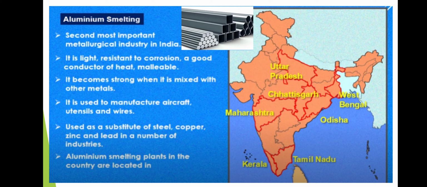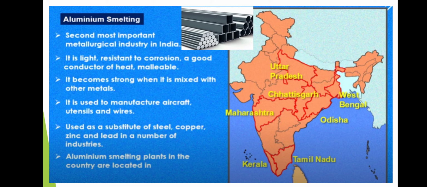Then it becomes strong when it is mixed with other metals. If you mix some other alloys in aluminium, it becomes much stronger. So it is used to manufacture aircraft, airplanes, helicopters, etc., utensils, wires, etc. Okay, it is used as a substitute for steel, copper, zinc, and lead in a number of industries. It means in home appliances like fans, ACs, fridges, compressors, and winding, all those are made out of aluminium in place of copper. Okay, because copper is available in less quantity in India, children.